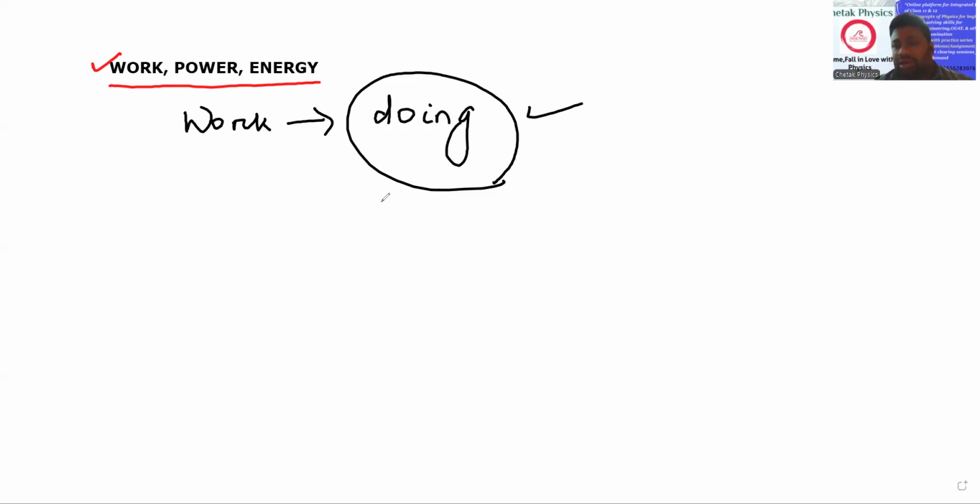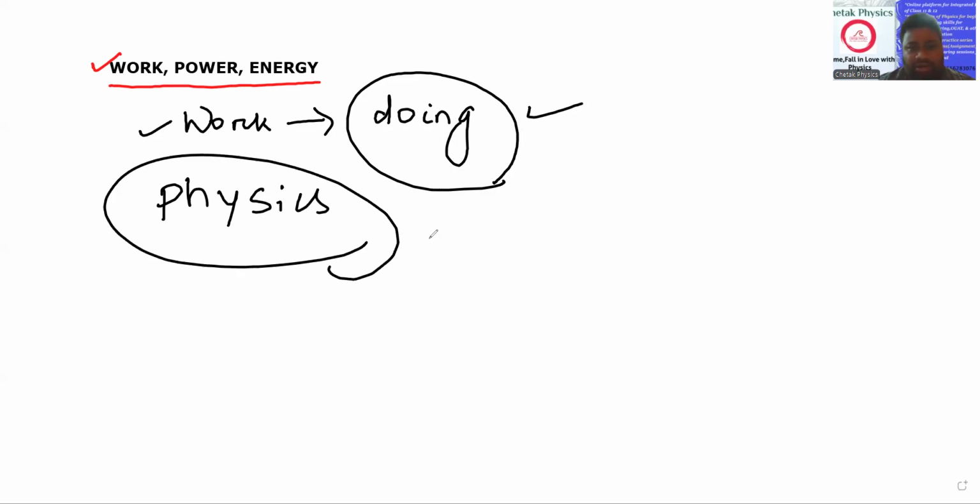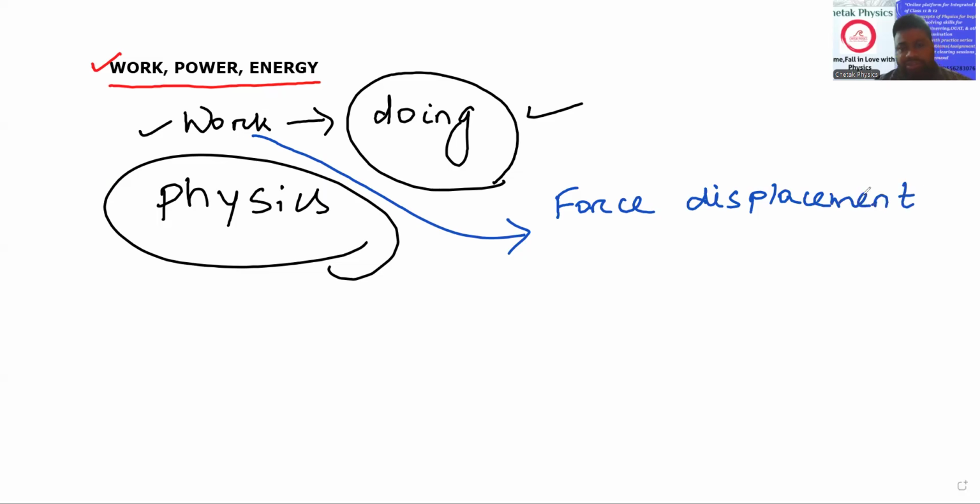We are studying, that is also work. We are doing some official work, that is also treated as work. But according to physics, these are not work. According to physics, what is work? Work is that particular parameter which involves, listen to me carefully, force along with displacement. Force along with displacement will produce work.